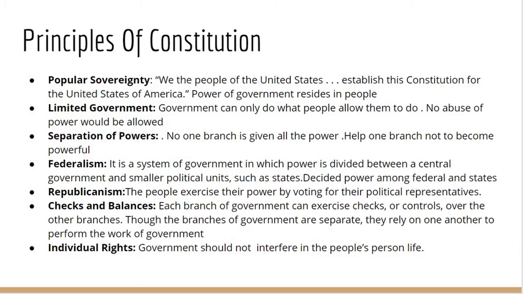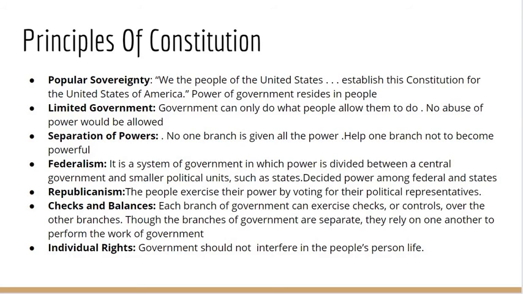Limited government. How is abuse of power prevented? The framers restricted the power of government. This is known as the principle of limited government. Article 1, Section 9 of the Constitution lists the powers denied to the Congress. Article 1, Section 10 forbids the states to take certain actions. The principle of limited government is also closely related to the rule of law. In the American government, everyone, citizens and powerful leaders alike, must obey the law. Individuals or groups cannot twist or bypass the law to serve their own interests.